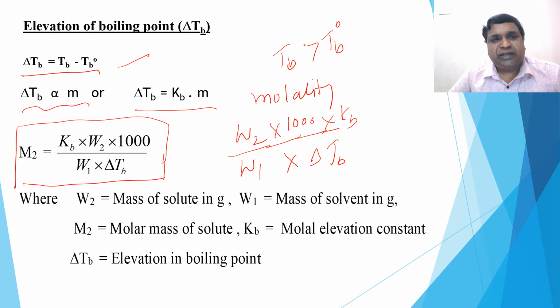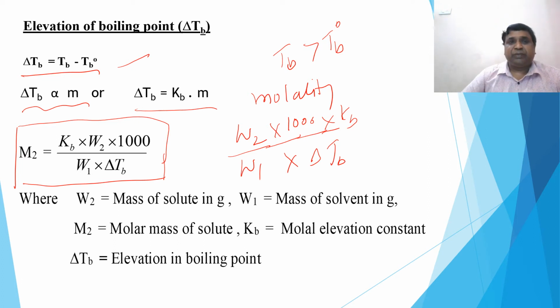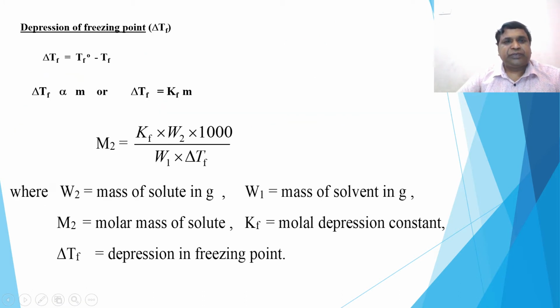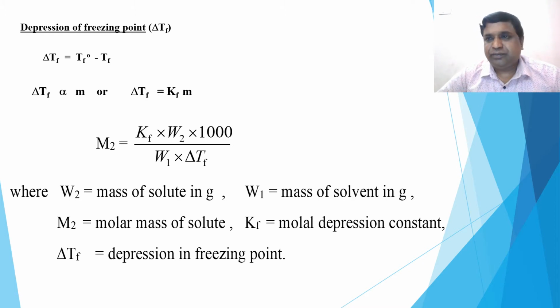And if you understand this for boiling point, elevation in boiling point, the formula whatever we learned has only small changes in some points, otherwise 99% of the formula is the same. Wherever you are seeing B, you write F, for depression in freezing point. Elevation in boiling point is a colligative property. So next one, depression in freezing point. I told already. What is depression in freezing point? Decrease in freezing point.